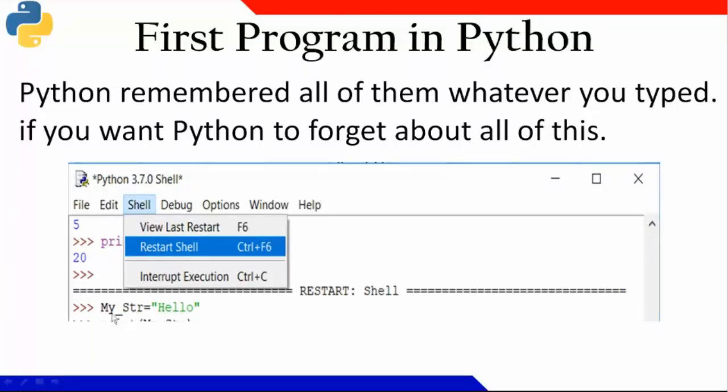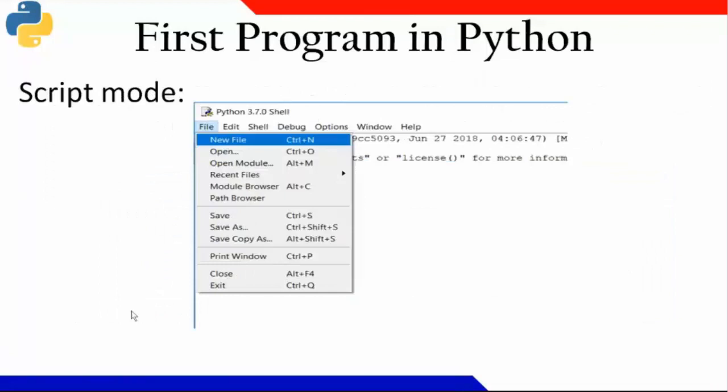If I want to print my str, it will not be able to print anything, because the variable will be gone, because the data will be gone. It will forget whatever it has remembered. So you can restart the cell, and you can see that all those things whatever we have assigned to the variables are no more existing.